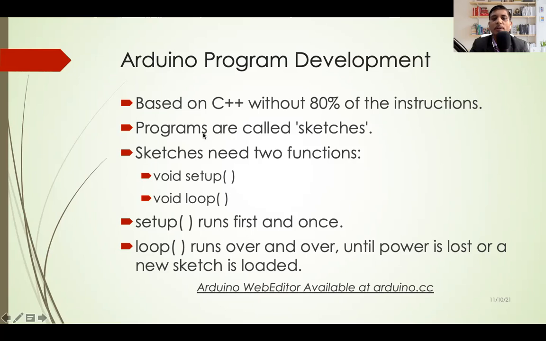If there is only one function, we definitely know that it is executed first. But if there are two functions, we must know which function is executed first and which second. Here in a program there are two functions, setup and loop. Setup will execute as the first function, so before loop gets executed, setup executes first.